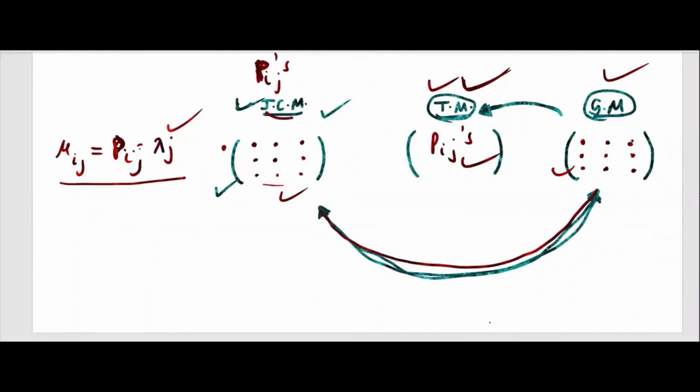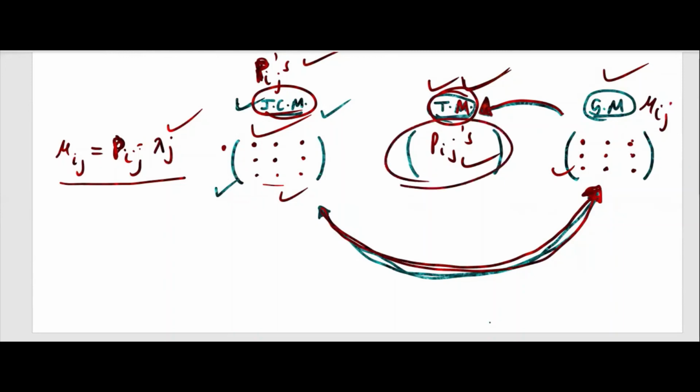So from the jump chain matrix we'll get the generator matrix. From the generator matrix we'll get the transition matrix, that means the transition probabilities, small pij's. I can write these as big pij's. I've written here, these are the mu ij's. From mu ij you can get the small pij's. And how can you get them? Through Kolmogorov equations. There are 4 types. We are now using only the forward differential equation. There are 3 other types.